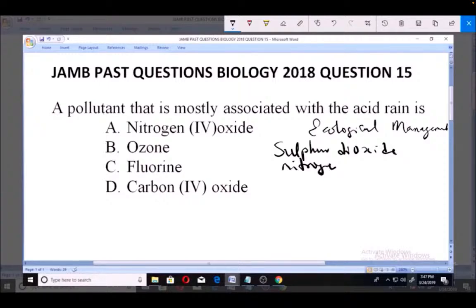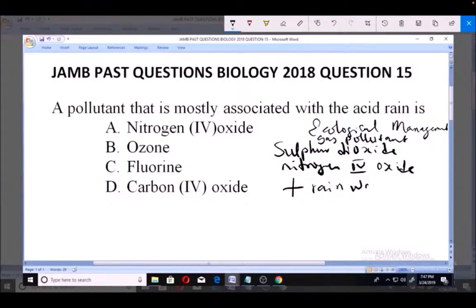These are the two gas pollutants that can cause acid rain. So when any of these two gases come together with rainwater, then you have what we call acid rain. So that's how you get your acid rain.